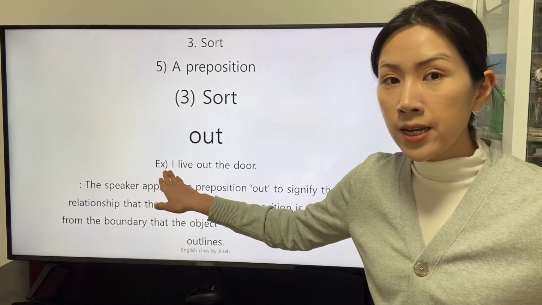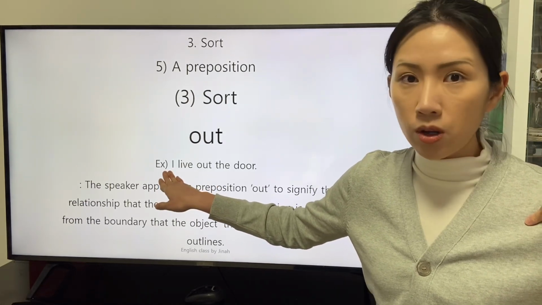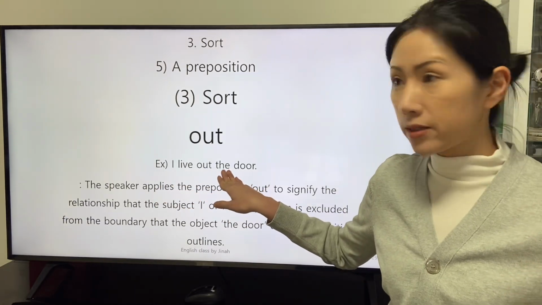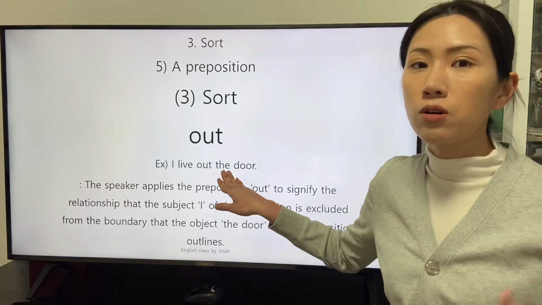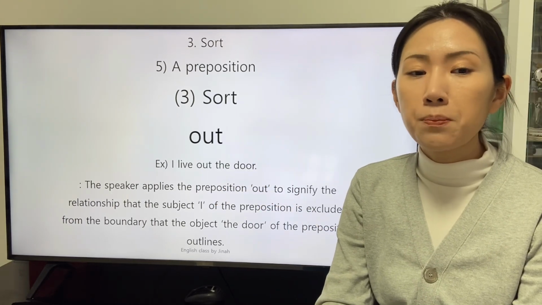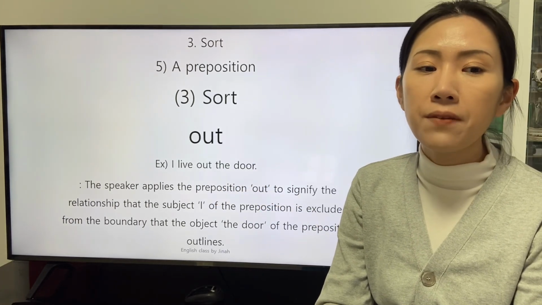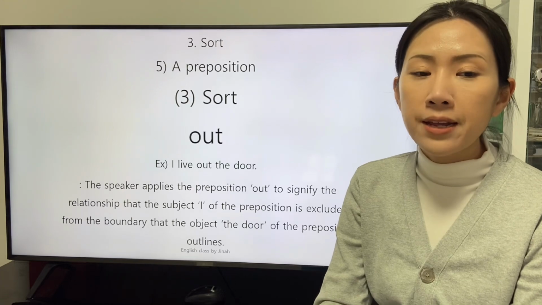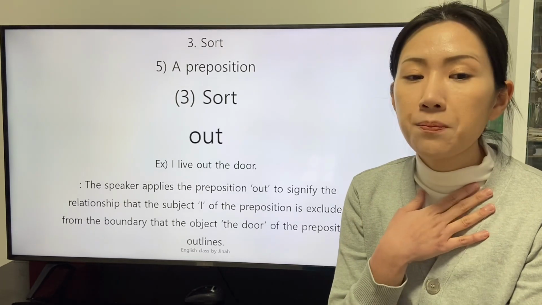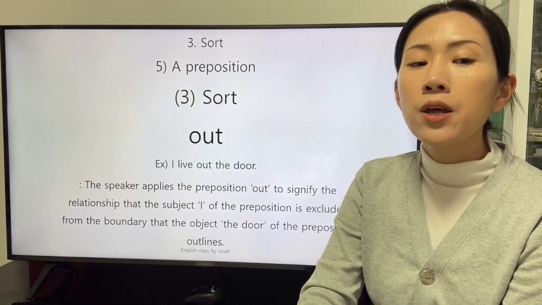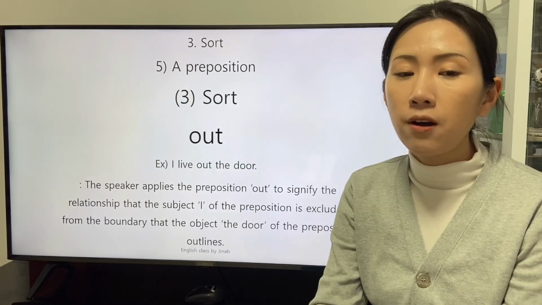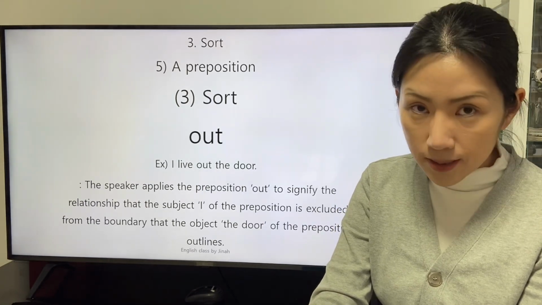The speaker is the excluded one from the object, indicated by the phrase of noun, the door. The speaker applies the preposition out to signify the relationship that the subject, I, of the preposition is excluded from the boundary that the object, the door, of the preposition outlines.